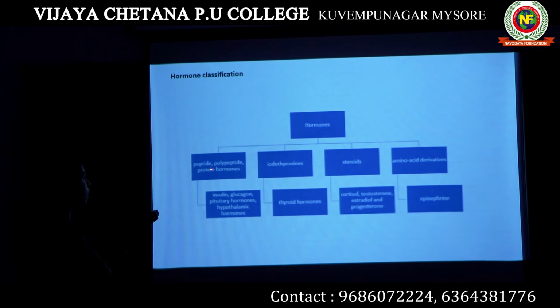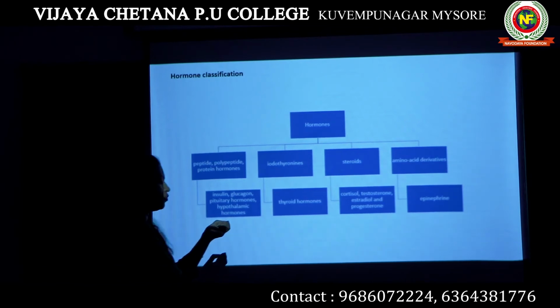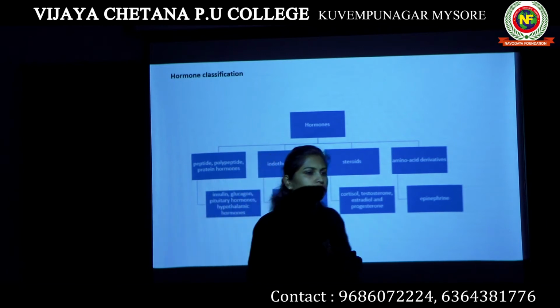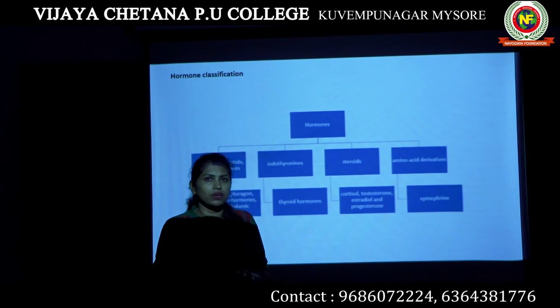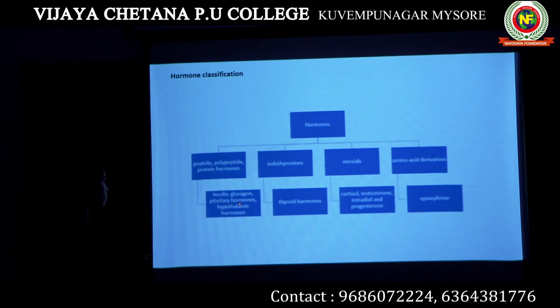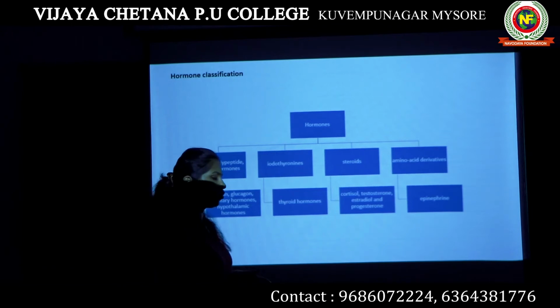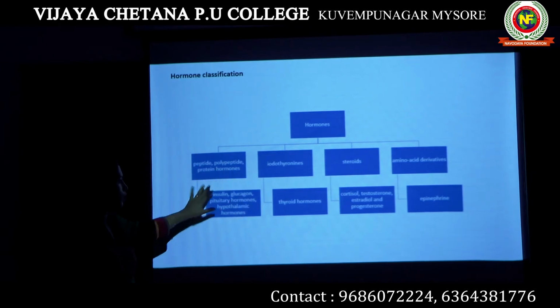The peptide, polypeptide and protein hormones are insulin, glucagon, and pituitary hormones. All the hormones produced by the pituitary are protein hormones. I mentioned six; those six just represent the hormones produced by the pars distalis region. There are hormones produced by pars intermedia and pars nervosa also. All these are protein hormones. Hypothalamic hormones, we have studied gonadotropin releasing hormone and somatostatin. These hormones are all proteins.